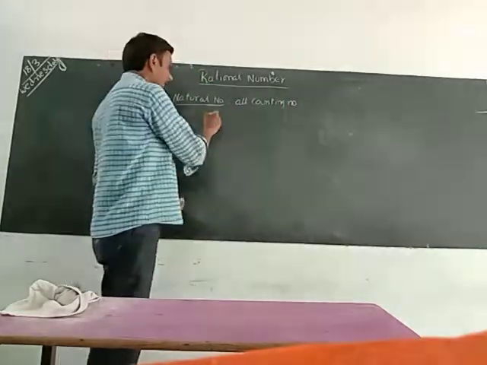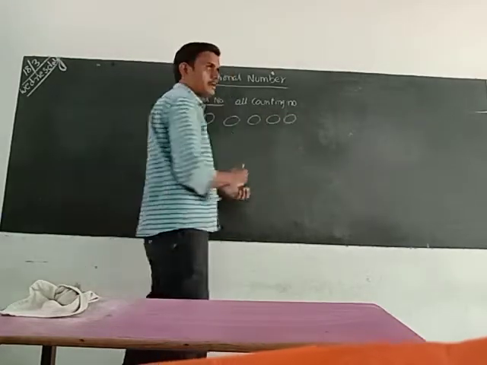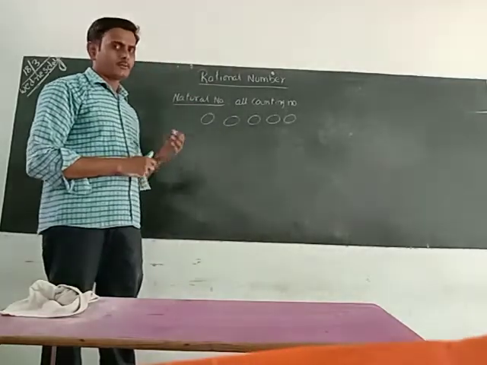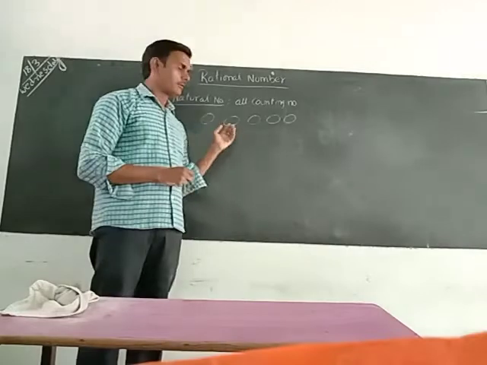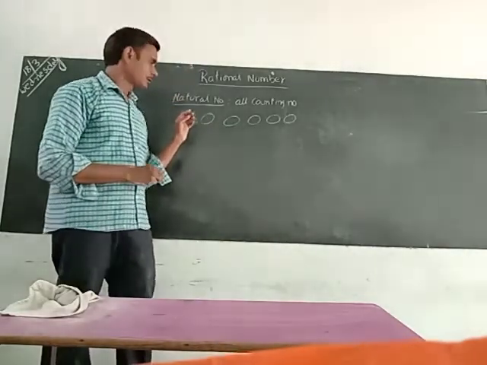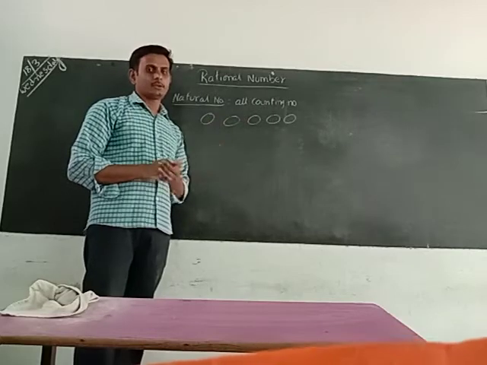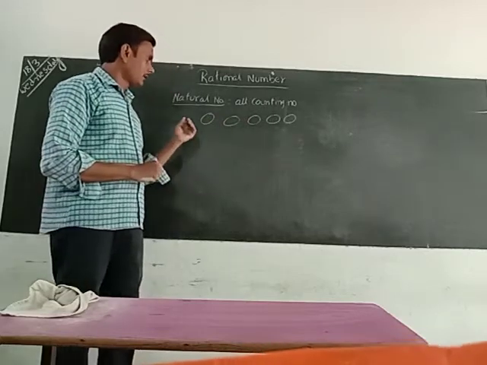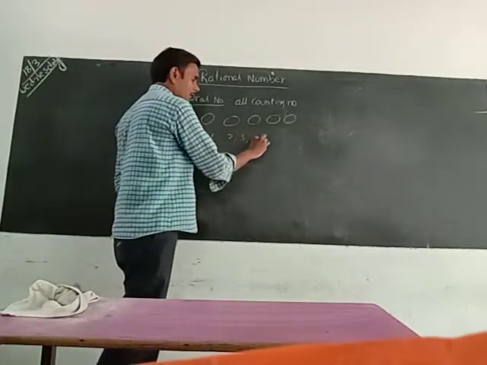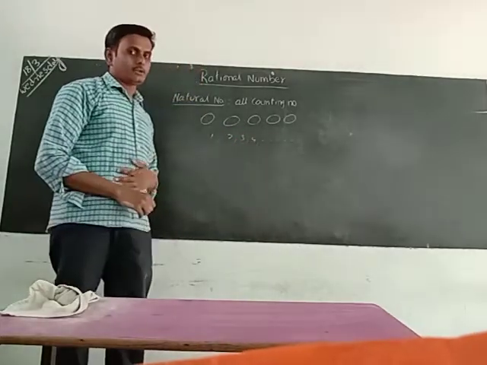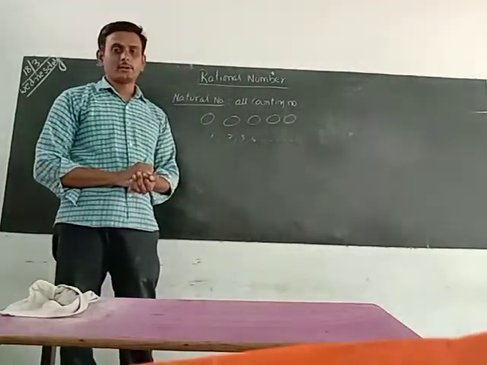Whenever I draw some circles here and you want to count them, where do you start counting? 1, 2, 3, 4, 5. Whenever any student counts, they start from 1 only. If you count starting from 1, 2, 3, 4, and so on, there is no ending. These are all called counting numbers, and all counting numbers are called natural numbers.